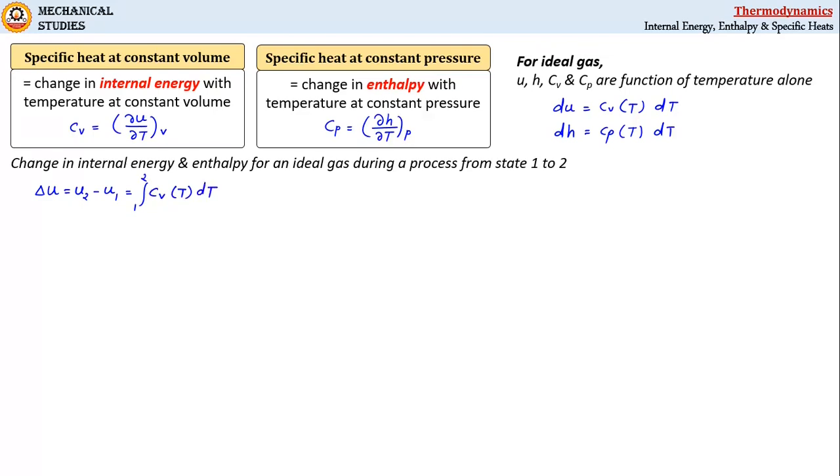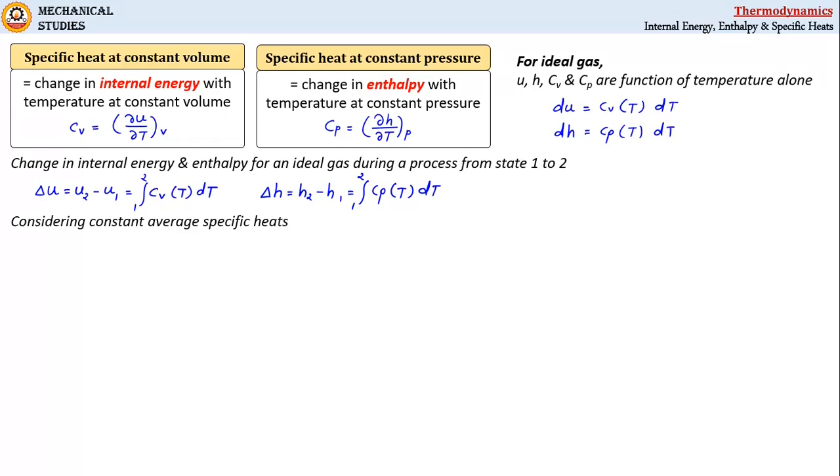Whereas change in enthalpy, delta H equal to H2 minus H1, is equal to the integral of Cp as a function of temperature T dT, between limits 1 to 2.